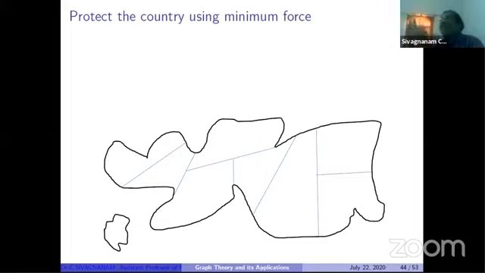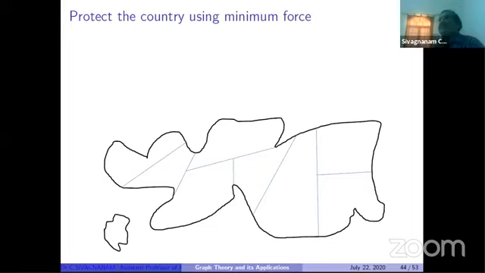But I'm not taking the same graph, the same map. I'm keeping one map here. We are considering this as one country map, and I divide it into regions. There are 9 regions available. In each and every region, if we fix an army station, we need 9 army stations. But we have to minimize it.